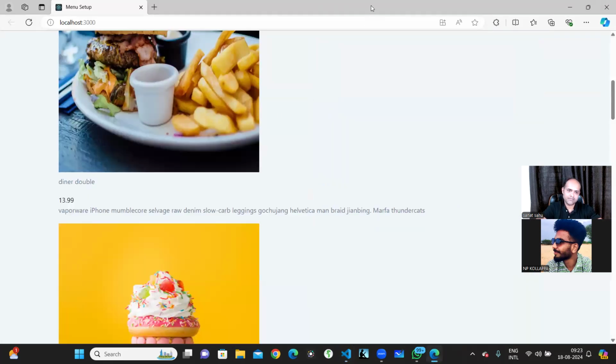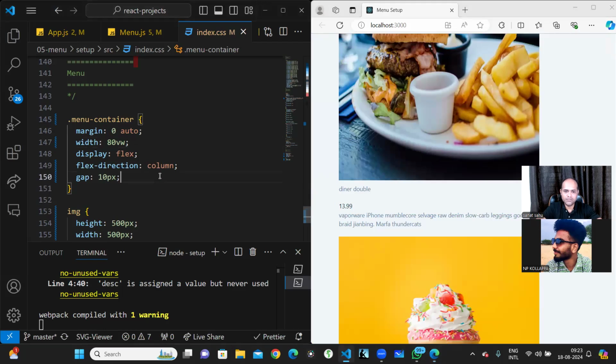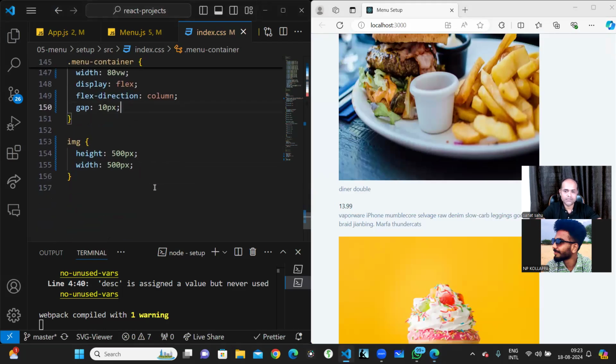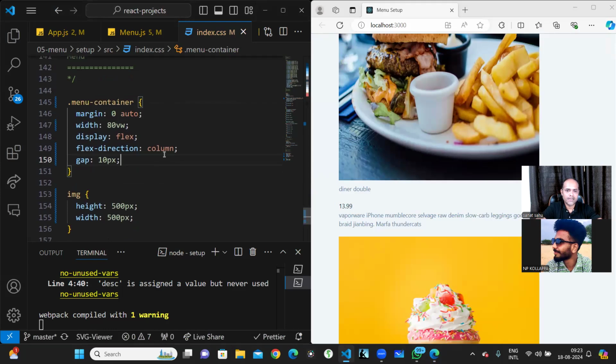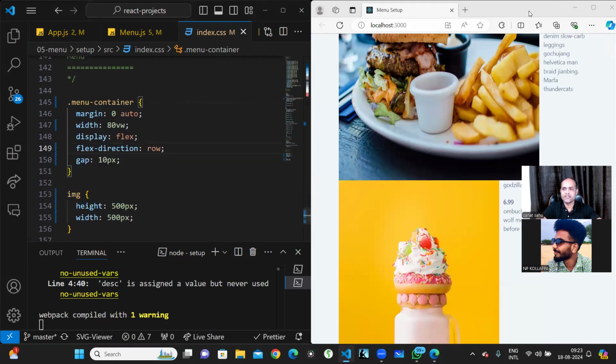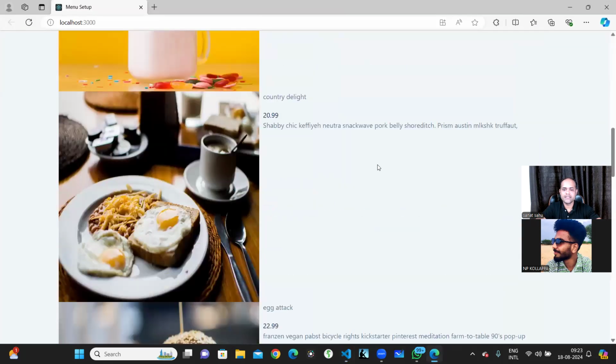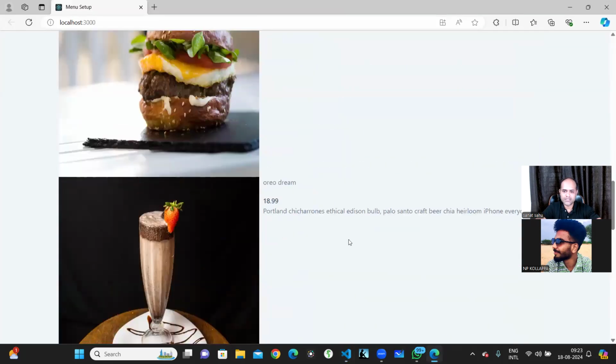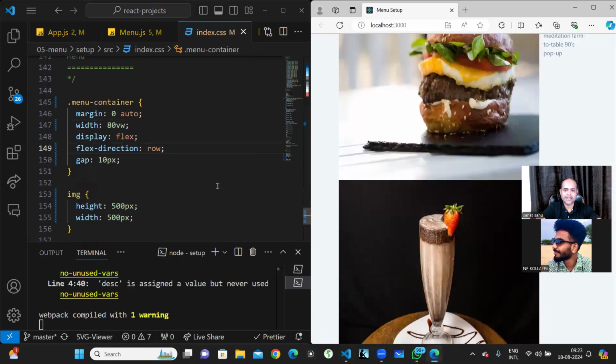This is looking a little better than earlier. Let this be in the row for now. The next we'll do in the column. When we do this completely, then the header portion we'll do in column.